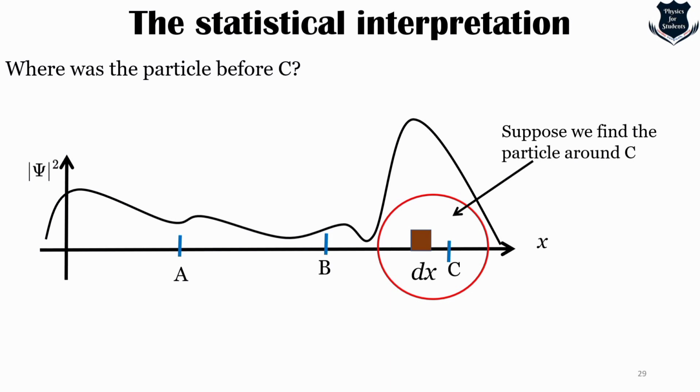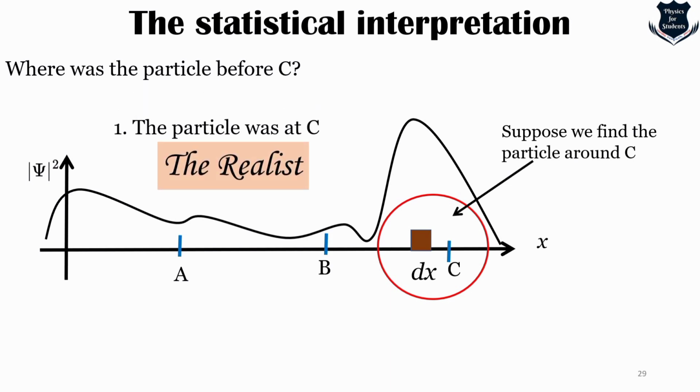Now there are three plausible answers which I would just like to make a quick note of, although they are not mathematical, it's quite good. The first one, which the realist would say, is that the particle was at C. This seems like a sensible response, and it is Einstein's favorite. If this is true, then quantum mechanics is an incomplete theory, since the particle really was at C, and yet quantum mechanics was unable to tell. So to the realist, indeterminacy is not a fact of nature, but a reflection of our ignorance.